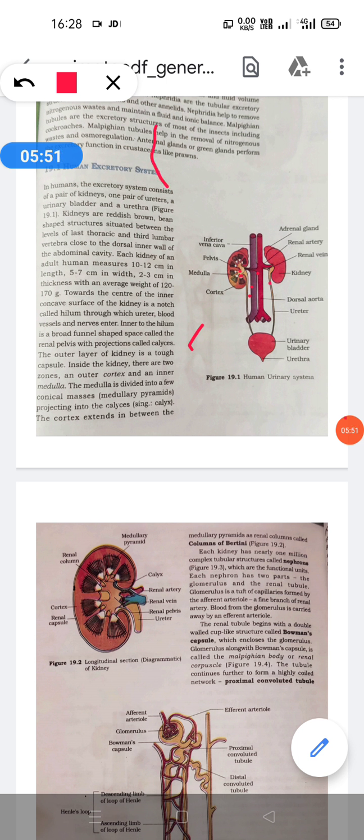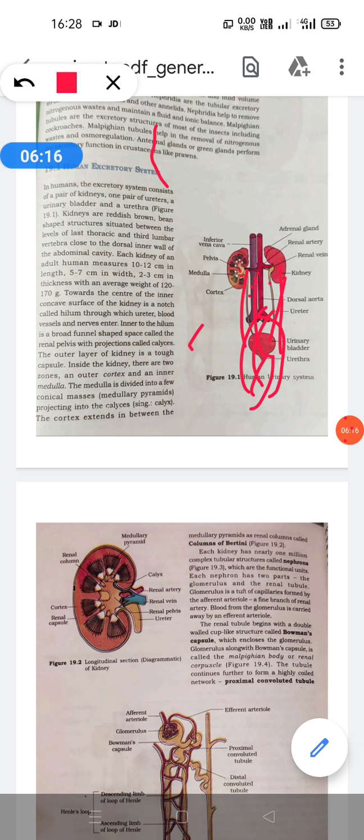From the two kidneys, two tubes arise, and these two tubes are called the ureters. These tubes arise from the kidneys and open into the bladder. The urinary bladder is the temporary storage organ of urine. The bladder has a capacity of 800 ml to 1000 ml of urine, and the bladder opens into the urethra.